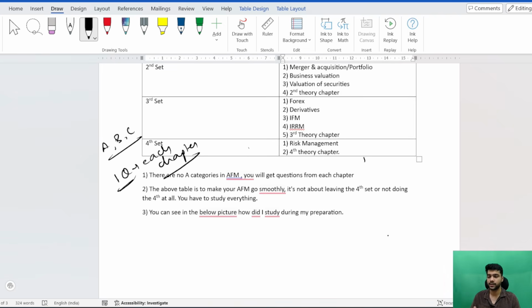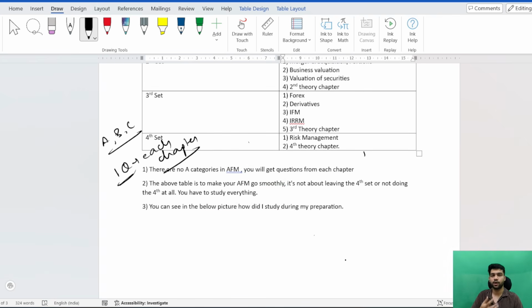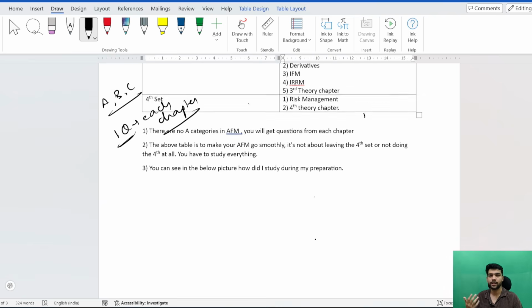Now some key points here: there are no A category. I have told you that. I have told you the second point as well, so that you are able to do your study in a very smooth manner and the AFM does not burden you. And I have also shared the picture of how I did study in the last 1.5 days.